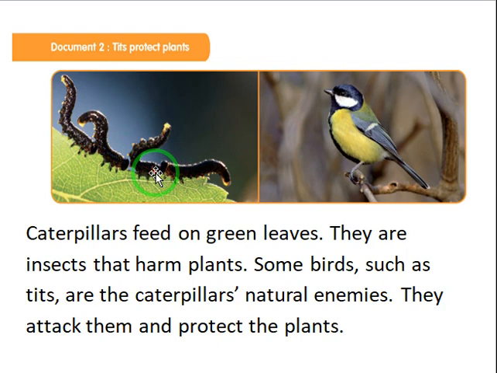They are herbivorous insects. But they harm the plants because they make, for example, such holes in the leaves of the plants. So, some birds like tit here are the caterpillar's natural enemies because they attack caterpillars and protect the plants from being harmed.